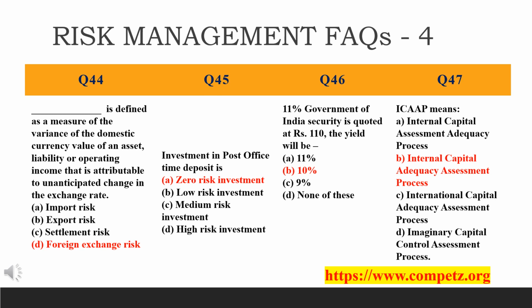Exchange rate itself means foreign exchange risk. Thus the answer will be foreign exchange risk. But why this risk is because that the movement in the exchange rates between two currencies may adversely impact the status of it.